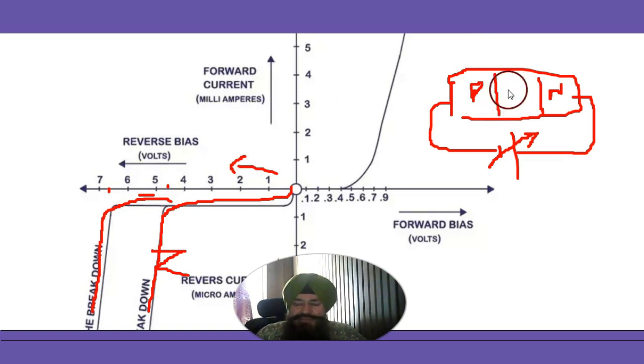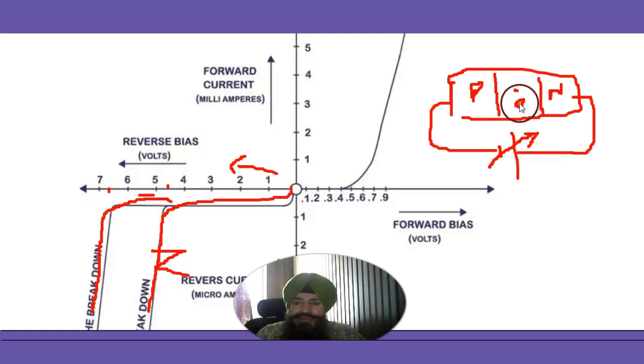Diffusion cannot take place. Some bonds break. There is no diffusion, of course, due to majority carriers, so no current due to majority. But some bonds break in the depletion region because of thermal energy. If a bond breaks, there will be an electron and hole pair.